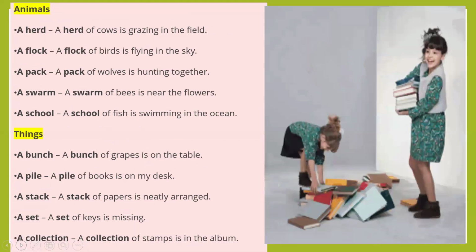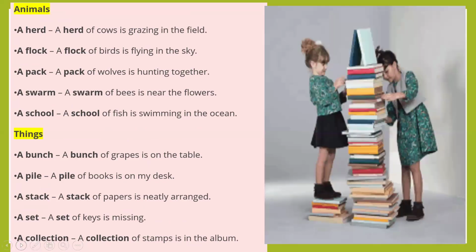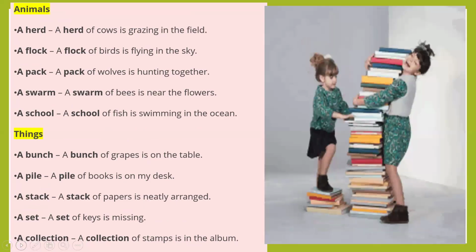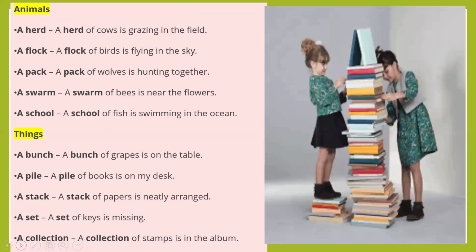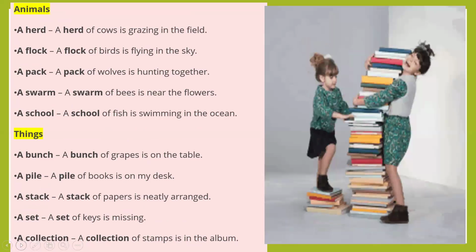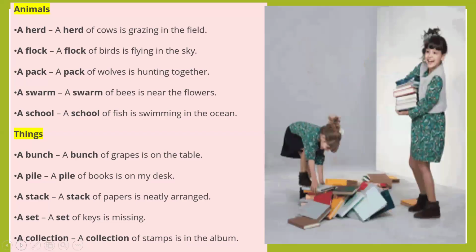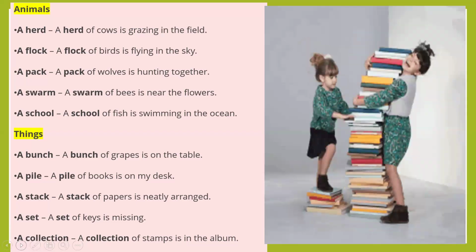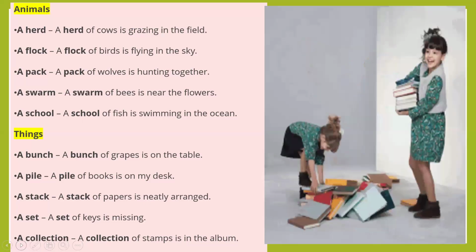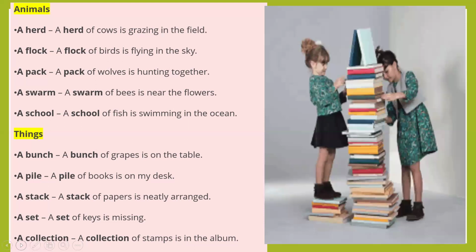Animals: a herd of cows is grazing in the field. In this case, acting as a single unit. A flock of birds is flying in the sky. A pack of wolves is hunting together. A swarm of bees is near the flowers. A school of fish is swimming in the ocean. For things: a bunch of grapes is on the table. A pile of books is on my desk. A stack of papers is neatly arranged. A set of keys is missing. A collection of stamps is in the album.